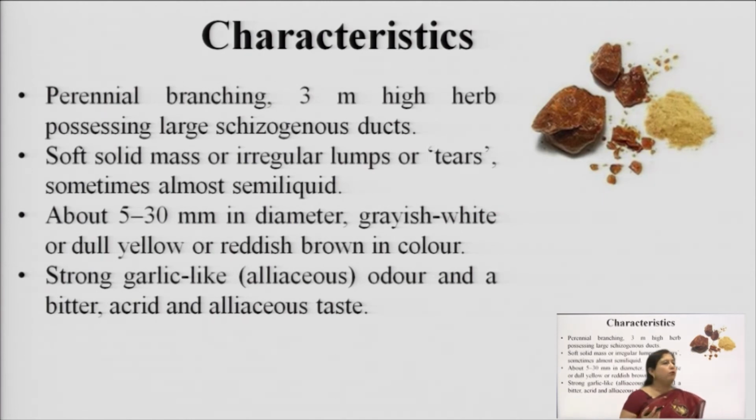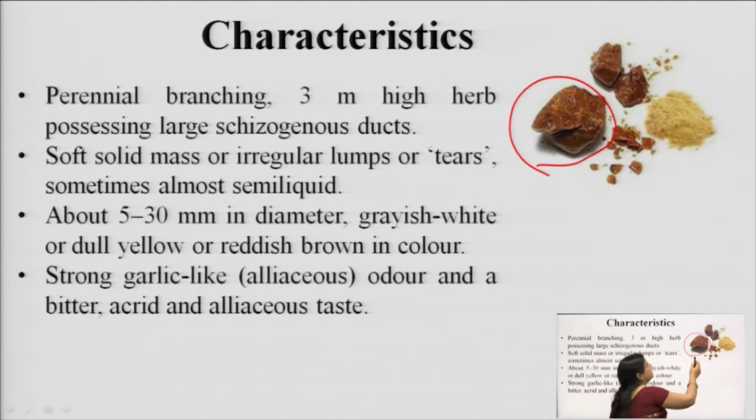Now, if we look at the morphology of Asafoetida, it is found mainly as tears. It is a perennial branching 3-meter high herb, and it has large schizogenous ducts from where these resins are produced. When produced, it is a soft solid mass or irregular lumps or tears, sometimes almost semi-liquid.